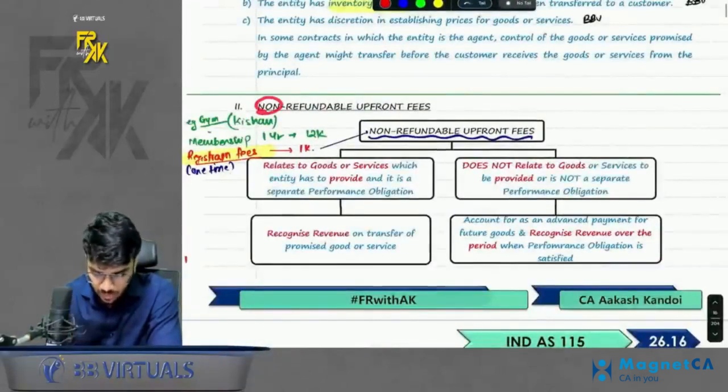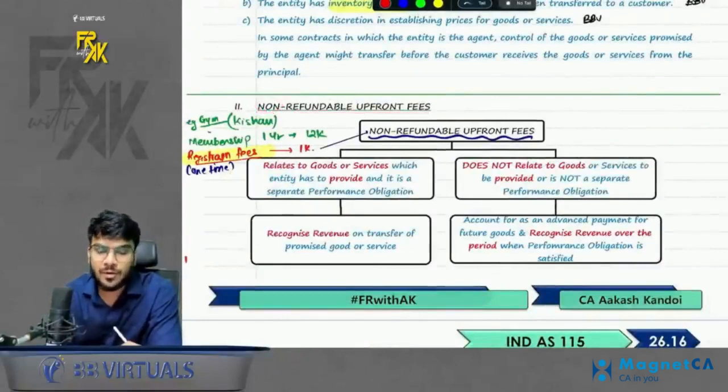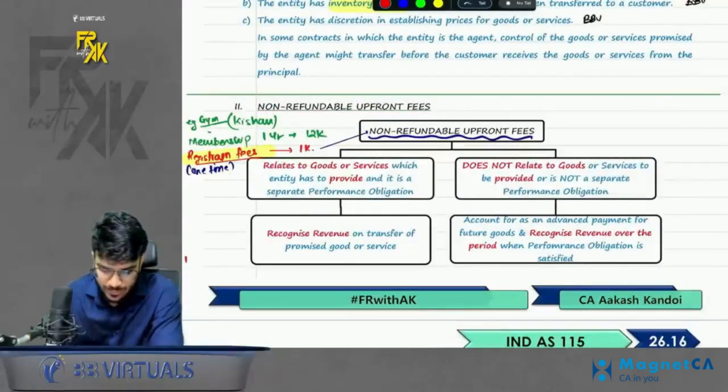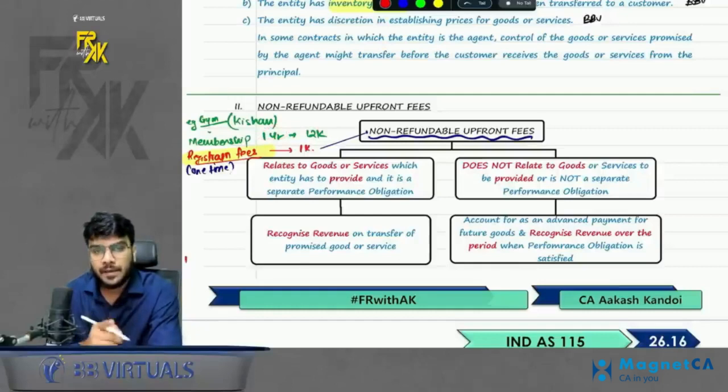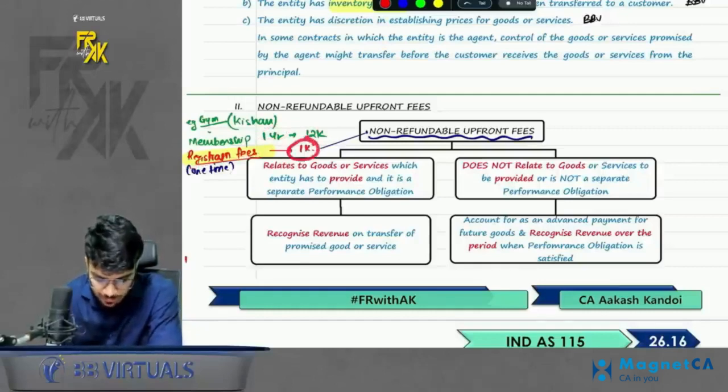Second special case, non-refundable upfront fees. Now, what is the meaning of non-refundable upfront fees? Simple. Let's say, for example, you go to a gym. They tell you that you have to pay membership fees for 1 year of rupees 12,000. But they're also charging you some registration fees, which is a one-time fee. Now, how should the company book this revenue?